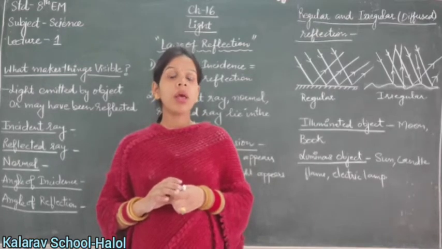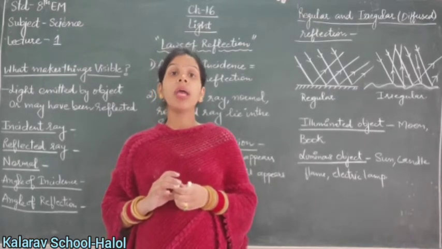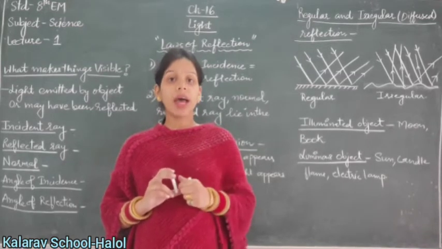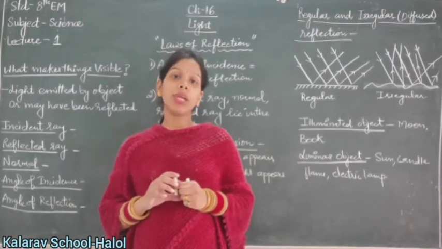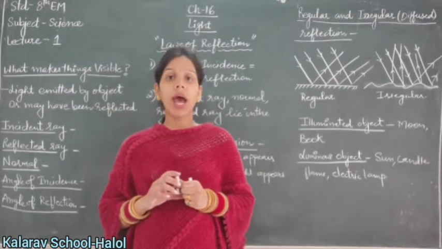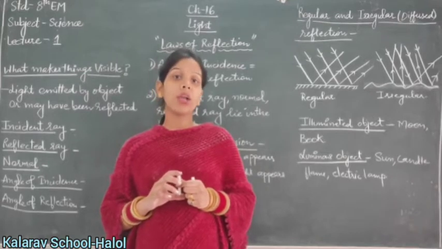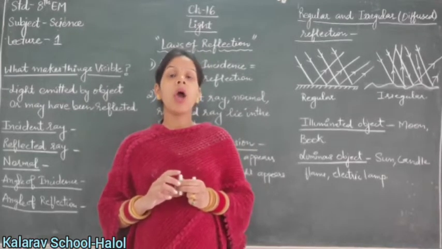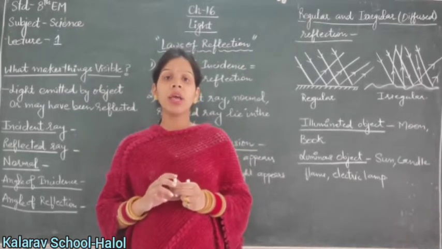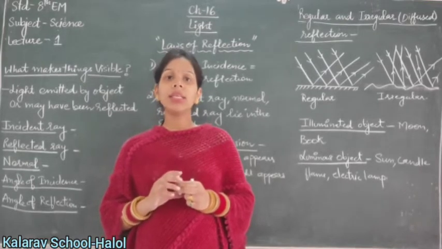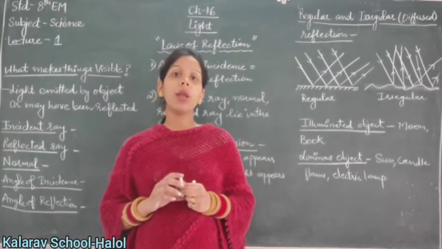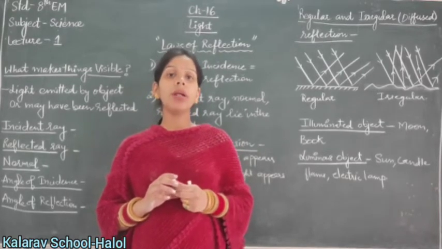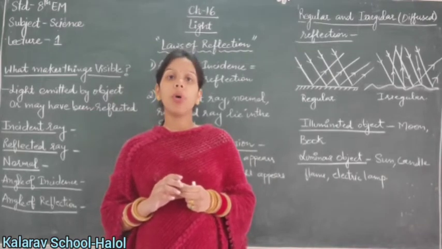Is it possible with our eyes only? No. If we can see these objects in the light with the help of eyes, then we could also see those objects in the dark. But in the dark, we are not able to see objects clearly. So, one more thing that is most important for seeing an object is light. So, how can we see the things? We can see the things with the help of light. In this chapter, we will discuss how we are able to see the objects with the help of light.